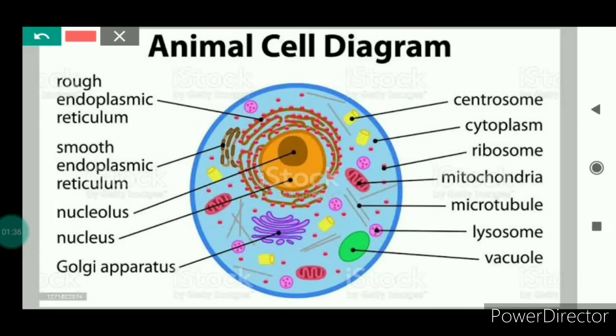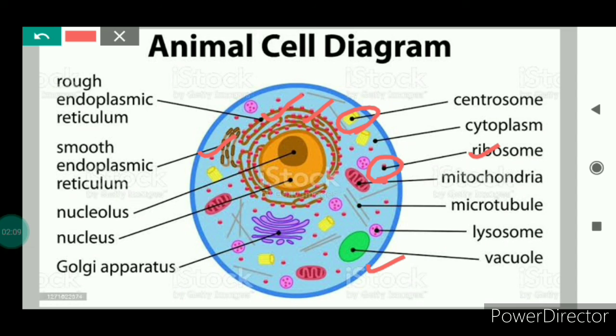This is the animal cell diagram. You can see the vacuoles are smaller, but in case of plant cell it was very big in size. These are the centrosomes. Centrosomes are spherical bodies which are found only in the animal cell, and they play an important role during cell division. This is rough endoplasmic reticulum. Here you can see the ribosomes. These are the dot-like structures, and this is the smooth endoplasmic reticulum. And you can see here ribosomes. They are available on the rough endoplasmic reticulum also, and they are freely available in cytoplasm.